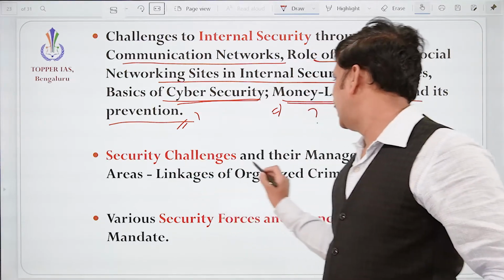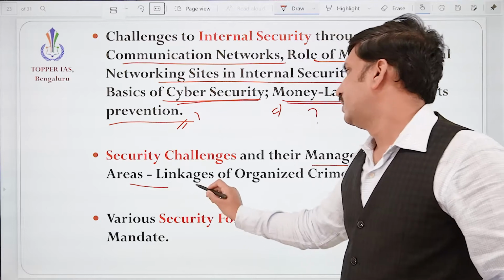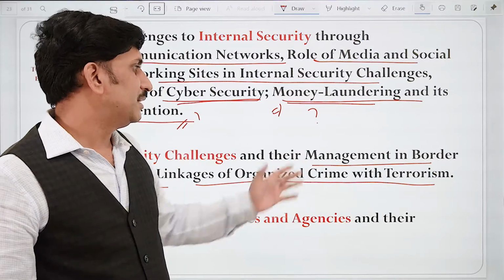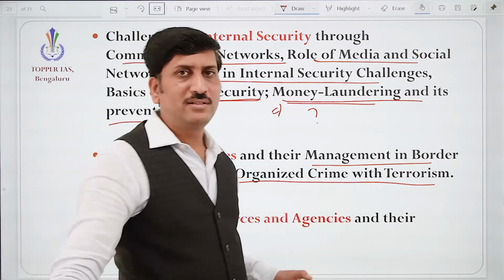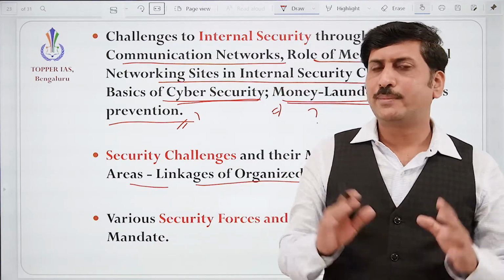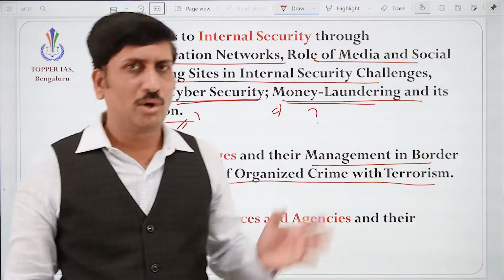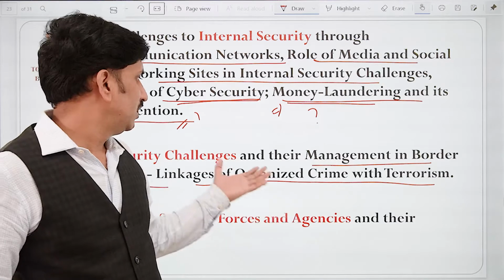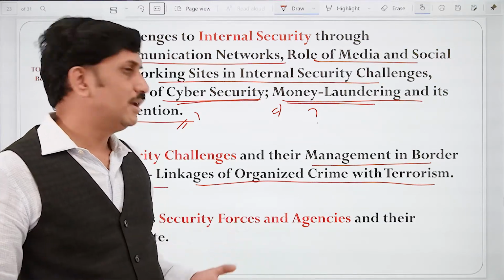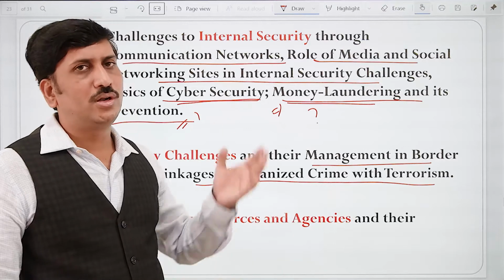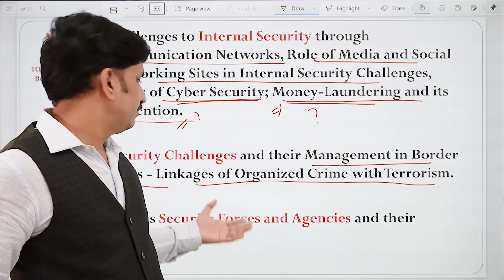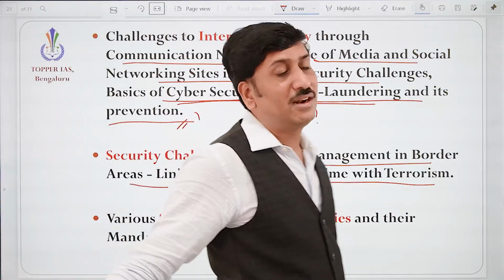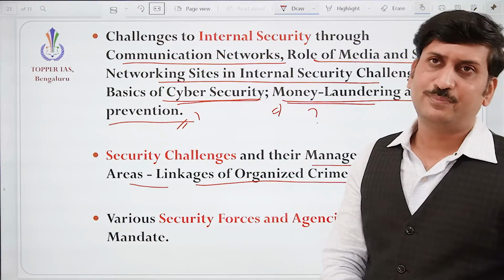Next is security challenges and their management in the border areas, and linkages of organized crime with terrorism. On security challenges in the border areas, we know that the army, navy and air force are there. Along with that, CISF is there to protect the industries, Assam Rifles is there, Border Security Force is there, right? So many security forces are there so that our border is protected. Not only the land border and water border, but also the air border, that is air space, where we cannot put a border. And linkages of organized crime with terrorism are very important and deadly.